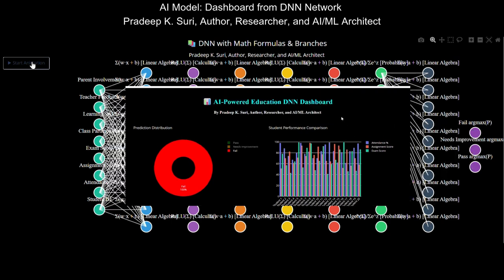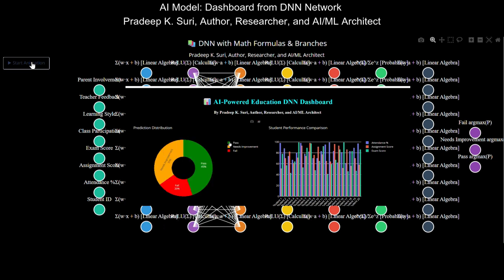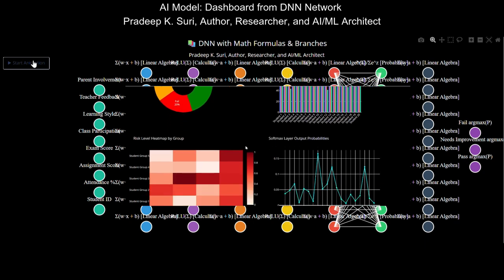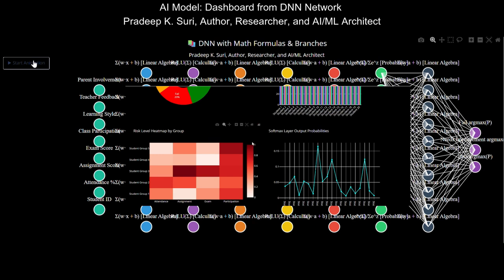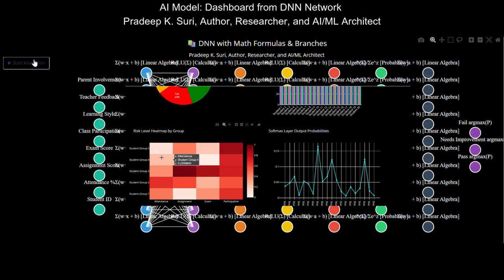This AI-powered education DNN dashboard can significantly contribute to the improvement of the education sector in several ways. 1. Early identification of at-risk students and proactive intervention. Prediction distribution. The dashboard immediately highlights students predicted to fail or needs improvement. This allows educators to identify at-risk students much earlier than traditional methods, for example waiting for midterm or end-of-term grades.